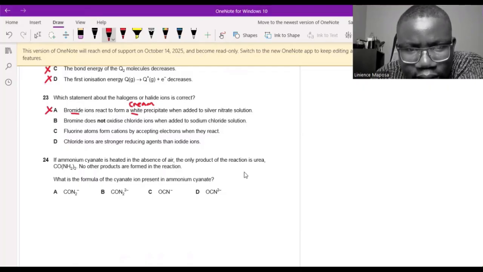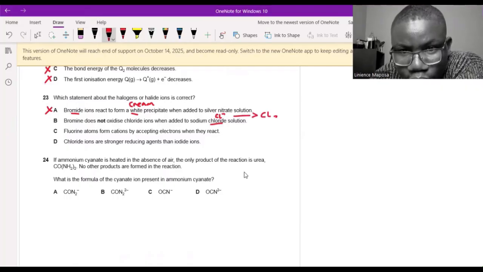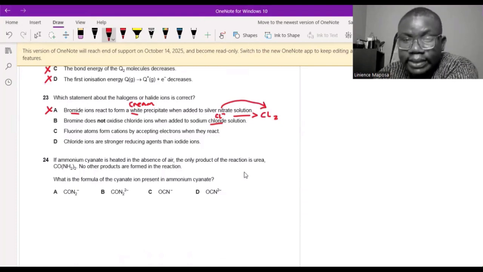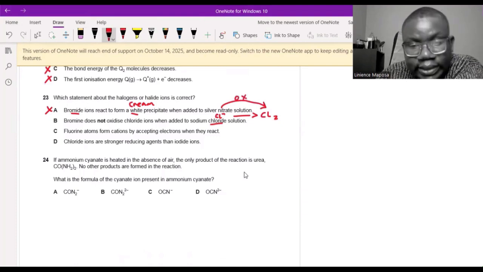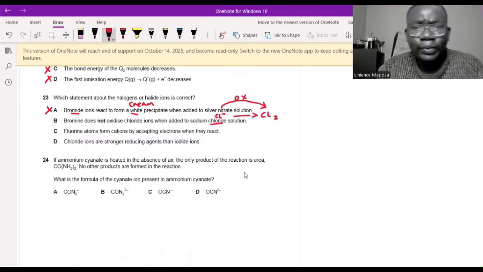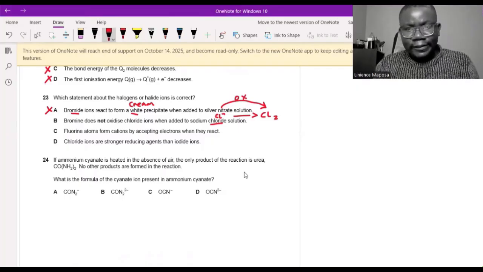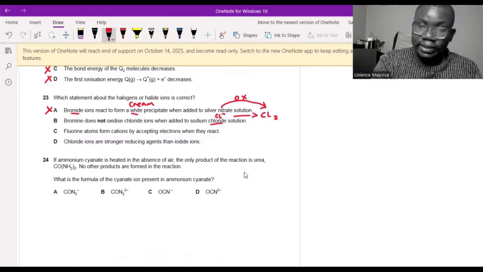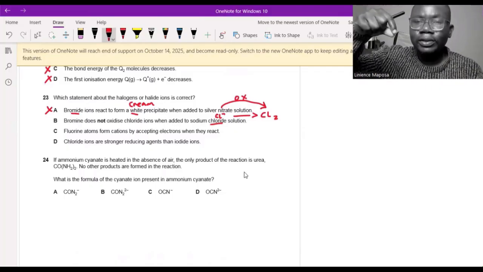Okay, so in sodium chloride, the chloride is Cl minus. If bromine displaces it from there, it will become Cl2, which is charge 0. So yes, this is oxidation, because it's an increase in oxidation state. But can bromine displace chlorine from sodium chloride and make it into chlorine? Remember in your book, you have this picture with halogens with test tubes, and then they put an organic solvent because halogens dissolve better in an organic solvent. So once the Cl2 is formed, it will go into the organic solvent.